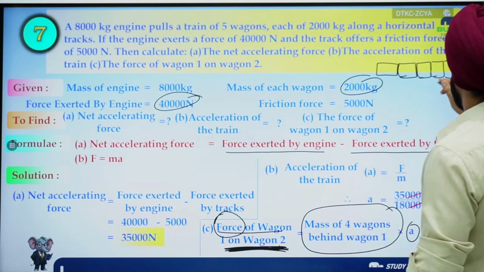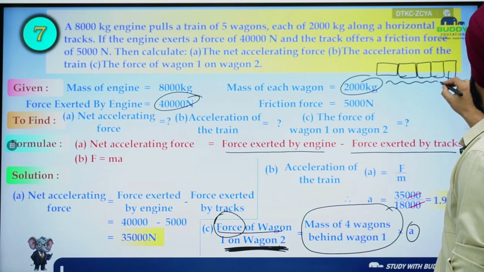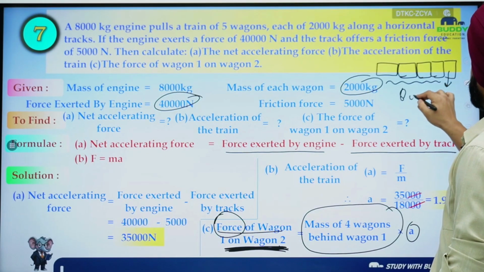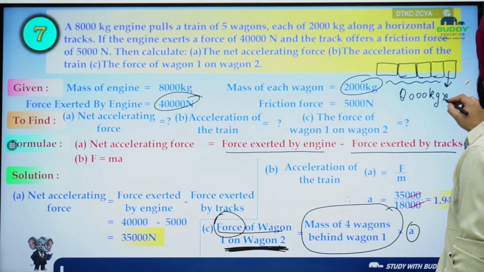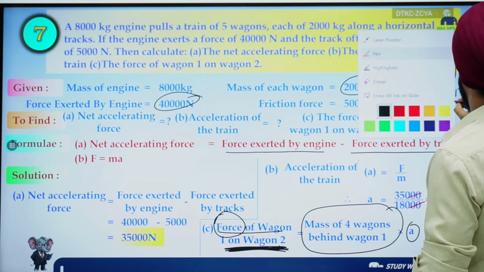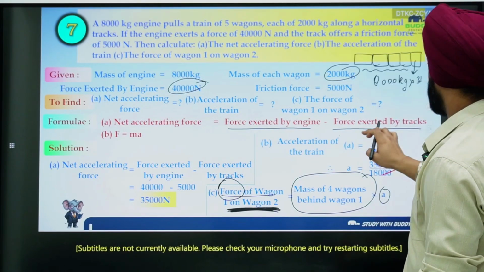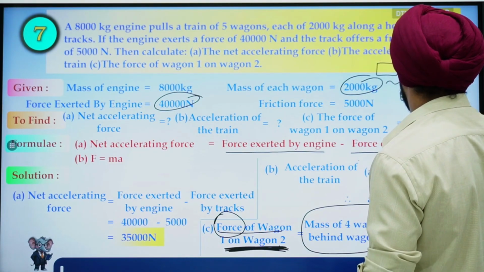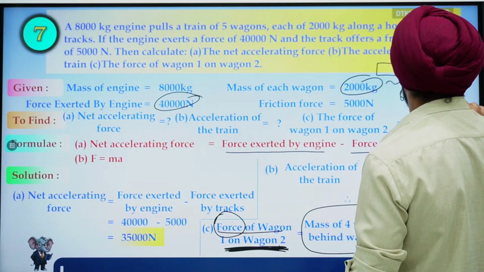So this force on wagon 1 will be due to these 4 wagons. The 4 wagons have a mass of 8,000 kg, because each one of them is 2,000. The acceleration we know is 35 by 18 or 1.94. Okay, so we have 8,000 into 35 by 18.